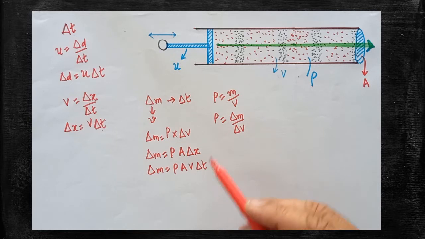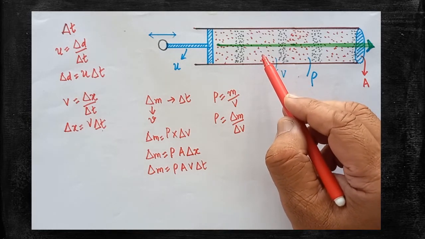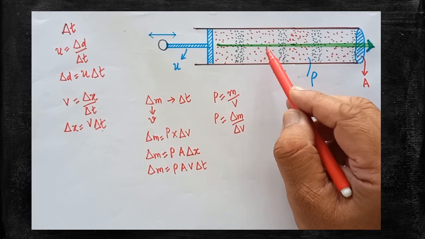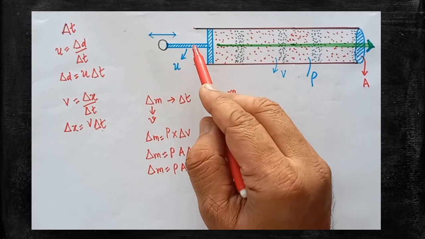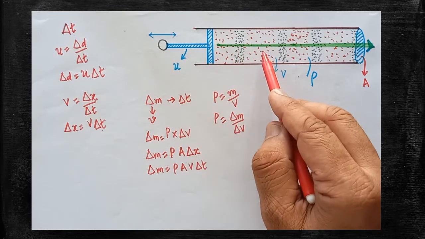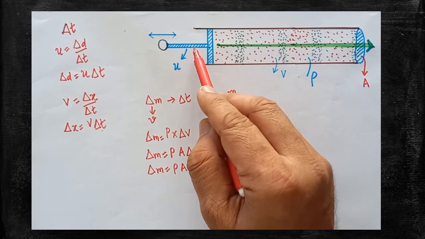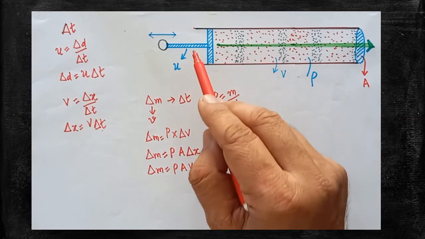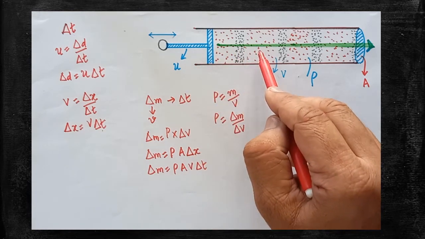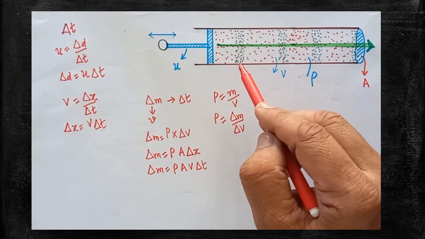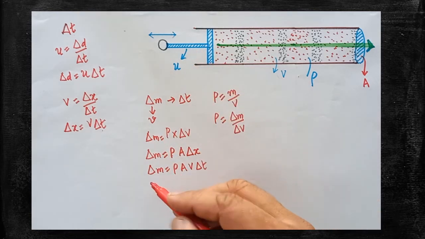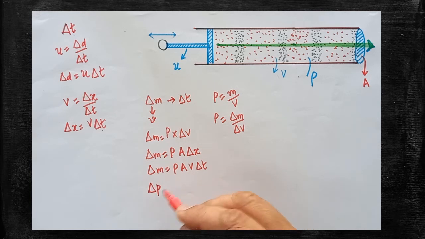Since the air particles are in motion, definitely some amount of momentum is imparted due to the movement of the piston. Here the piston is moved here and there, and because of the movement of the piston, the air molecules move. So who is imparting the momentum on whom? The piston is imparting momentum on the air particles. So how to write the sentence? Momentum imparted on the air particles due to the piston. Therefore, some amount of momentum is created. When compared to the initial momentum, it has attained the final momentum.